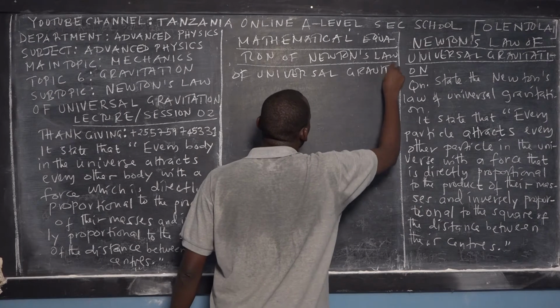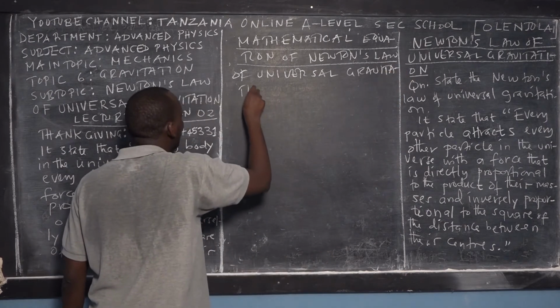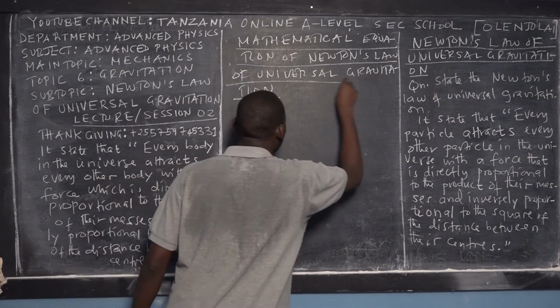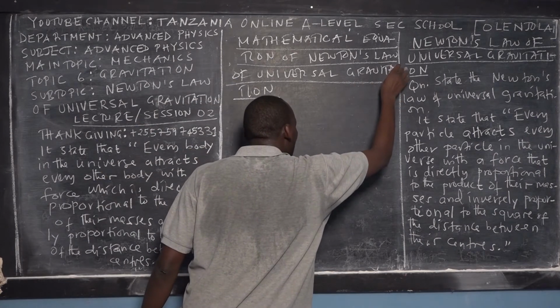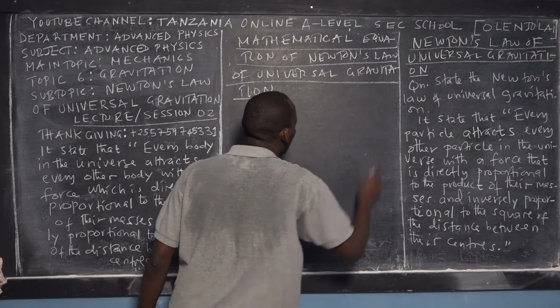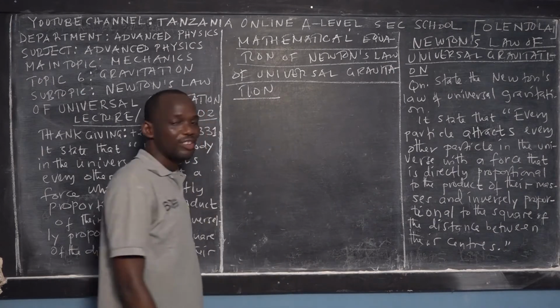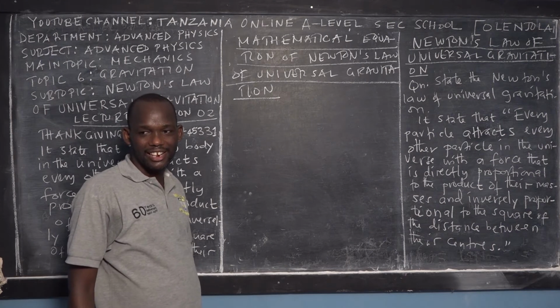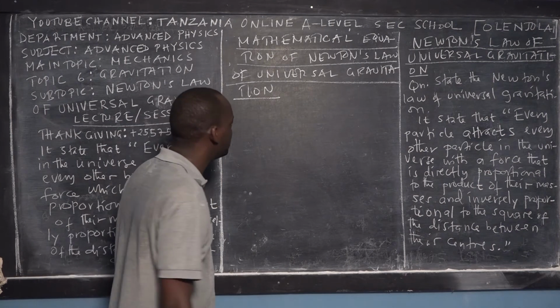Newton was a physicist, a mathematician, and also an astronomer. So this is his contribution in astronomy. The same person. How about you?